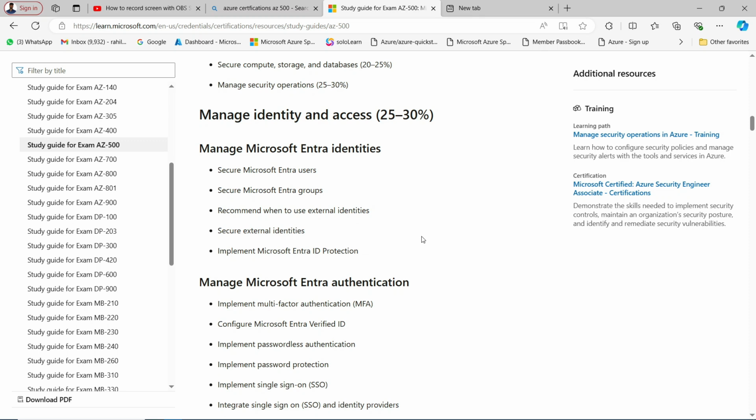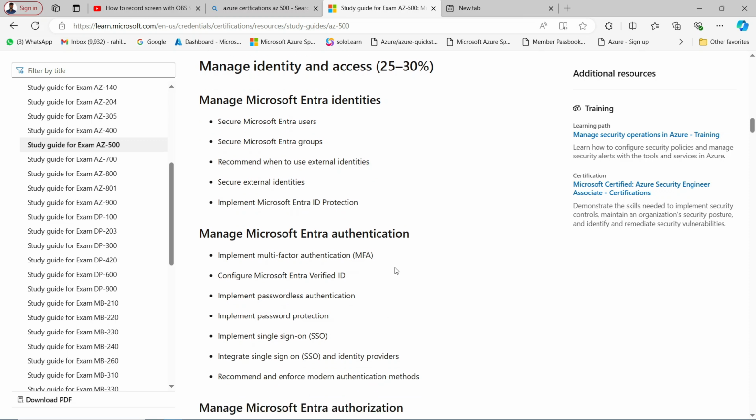As the name suggests, it's all about security, and when we talk about security, we first of all have to focus on Azure Active Directory. A lot of topics will be covered under Azure Active Directory, as you can see, MFA, Entra ID, right? All these topics come under security.